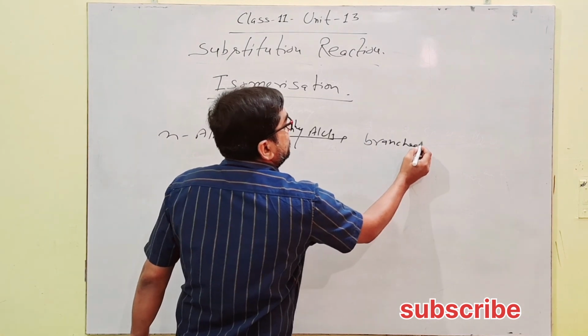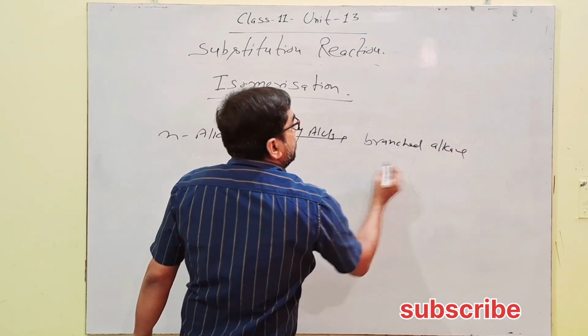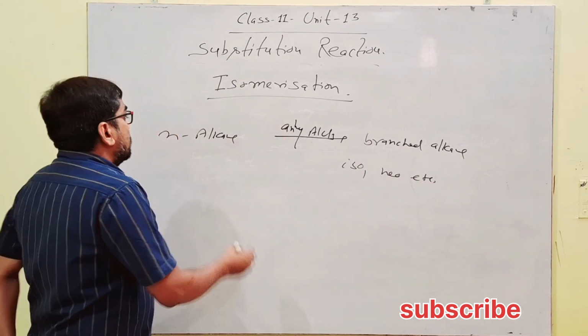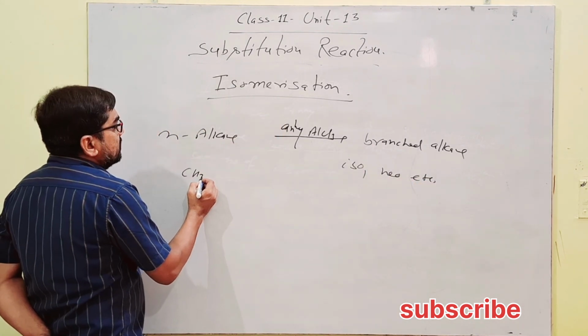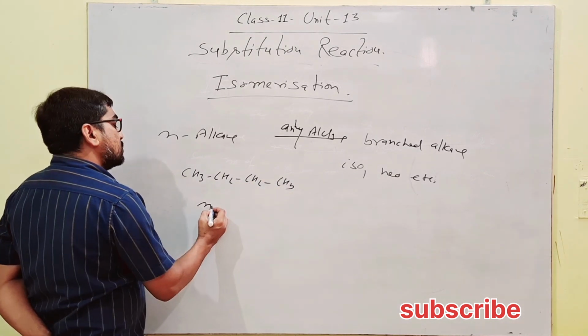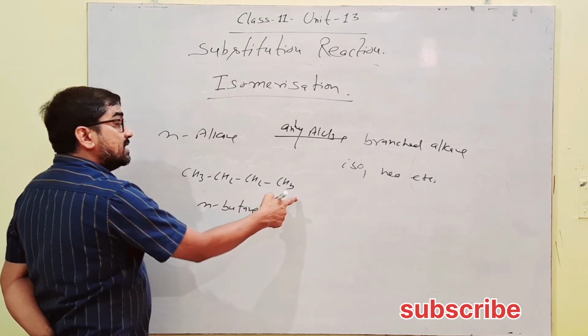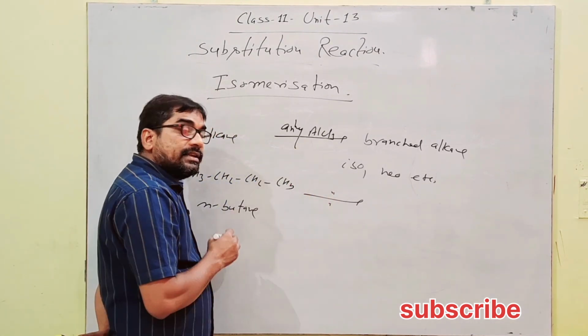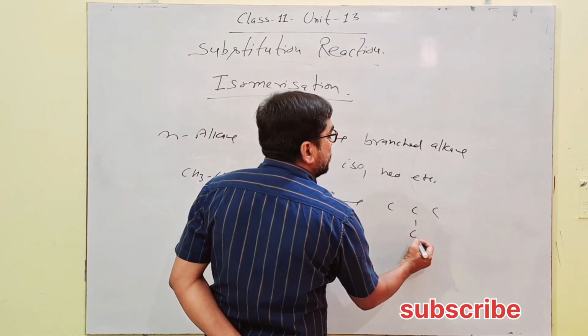It converts into branched alkane, iso, neo, et cetera, like CH3CH2CH2CH3. This is normal butane, straight without branching. Under isomerization with anhydrous AlCl3, it forms isobutane.